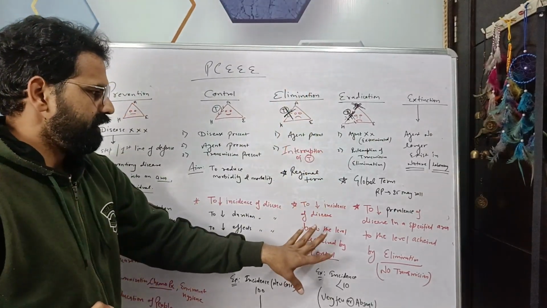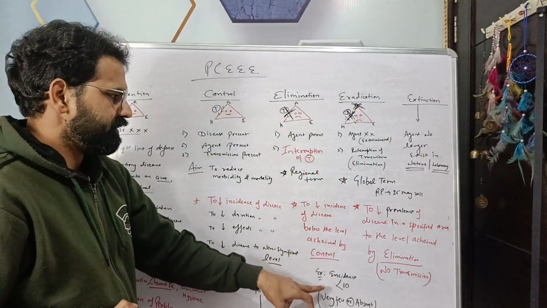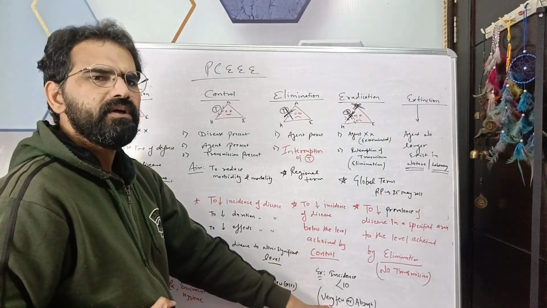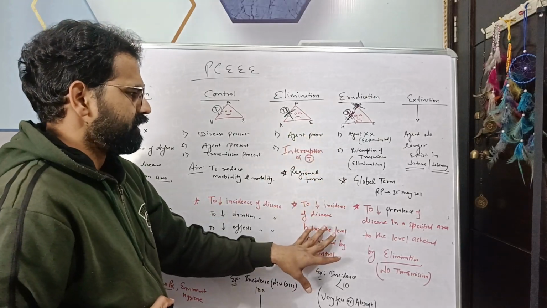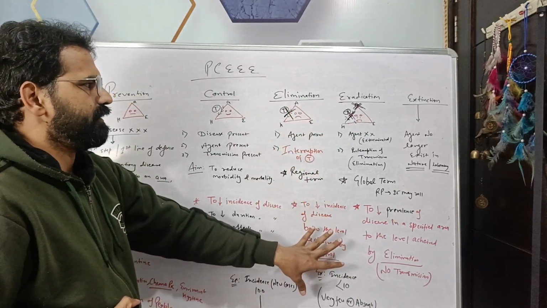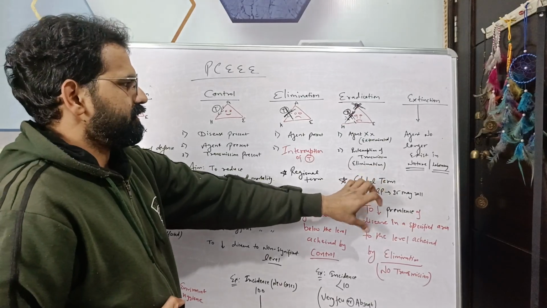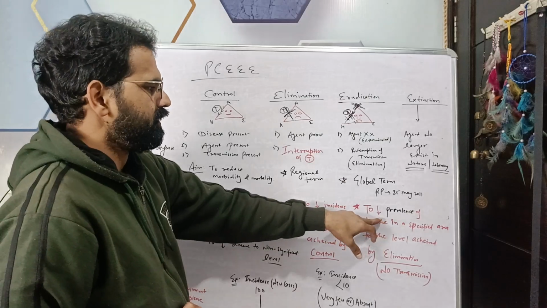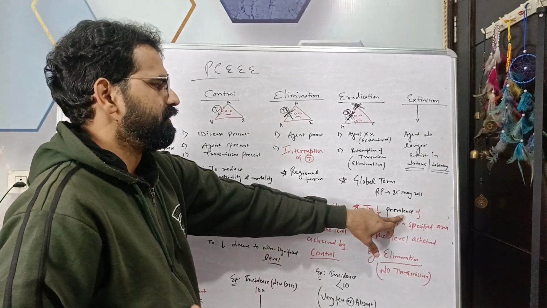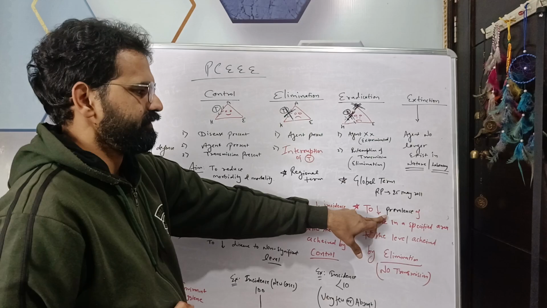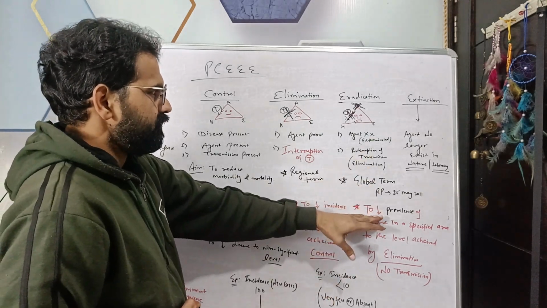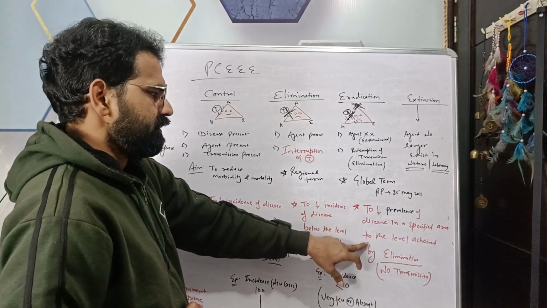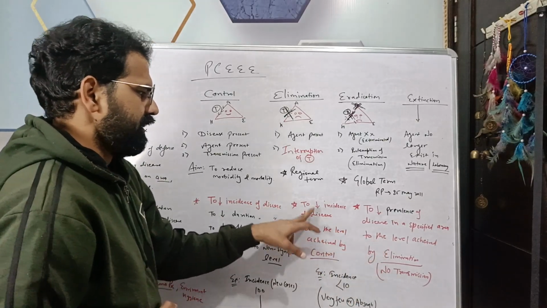So up to the elimination, we reduced the incidence or new cases up to very few, 1 or 2 cases, meaning new cases we stopped here. In case of eradication, if new cases are not coming, that will lead to reduction of the prevalence. Prevalence means total number of cases. So the aim of the reduction is to reduce the prevalence of the disease to the level achieved by elimination.